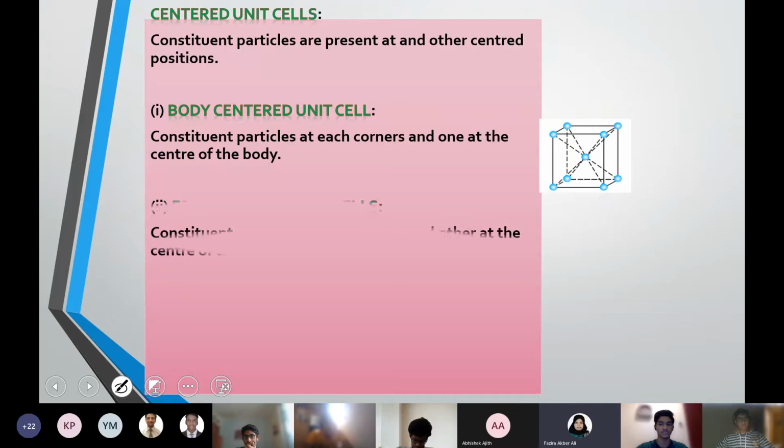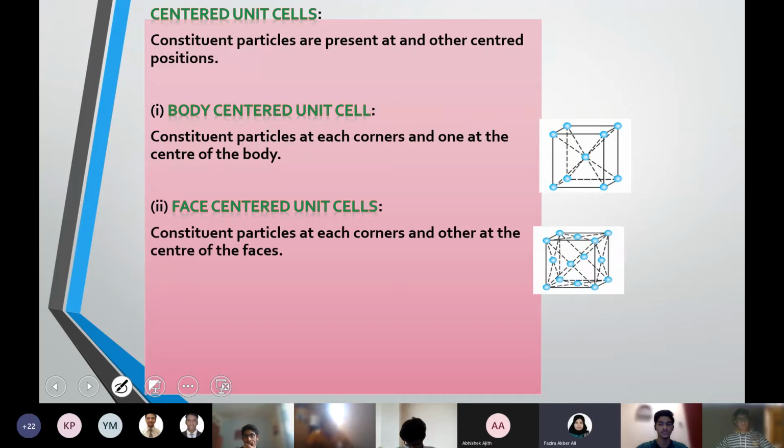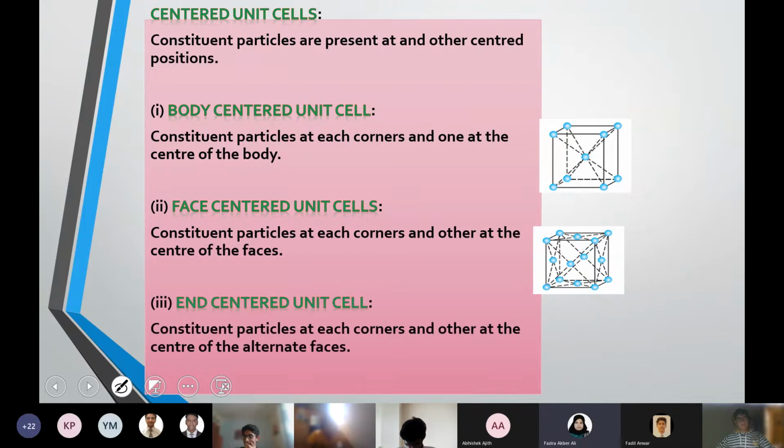Body centered means that, other than the corners, at the center of the body or the center of the unit, there will be one unit. End centered means there will be a particle at the opposing corners of faces, alternative faces, and that is when we call it an end centered arrangement. So it's not applicable only for cubic, it's applicable to all the systems if possible. So it can be either a body centered, face centered, or end centered unit cell, or it could be a simple primitive arrangement. So either it could be a primitive arrangement or a centered arrangement.